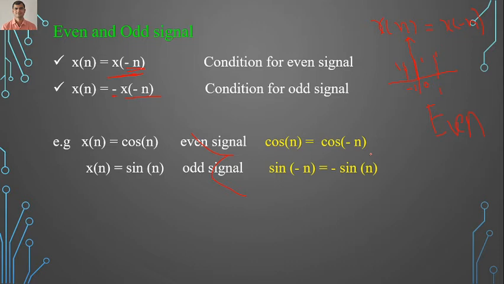whereas the sine signal is an odd signal. Because sine of minus n is equal to minus of sine n. So minus n becomes plus n. So the sine signal is an odd signal.